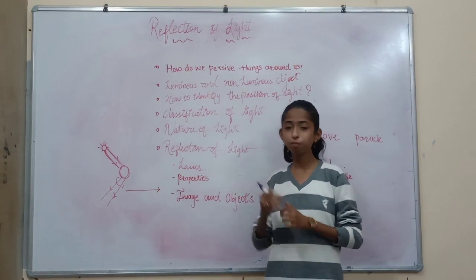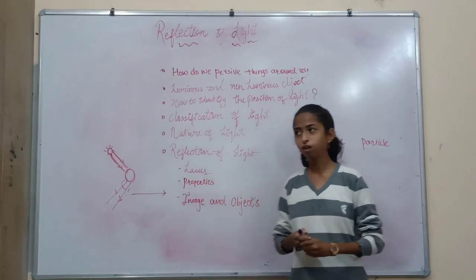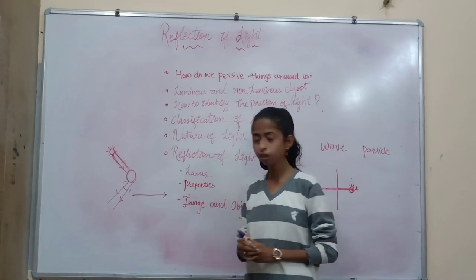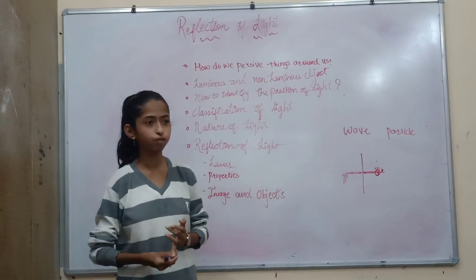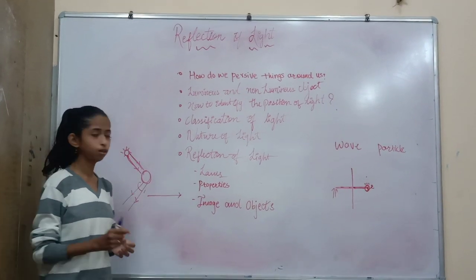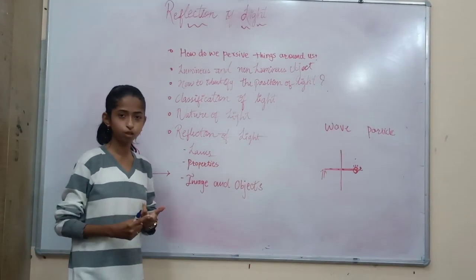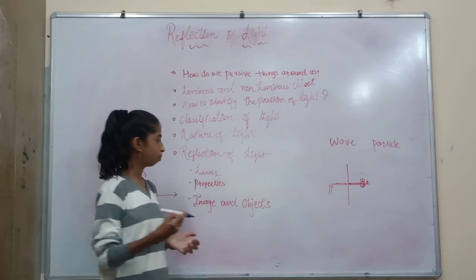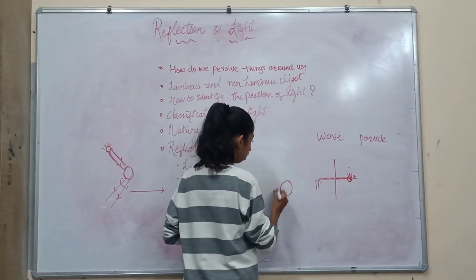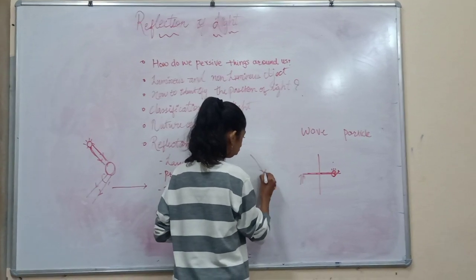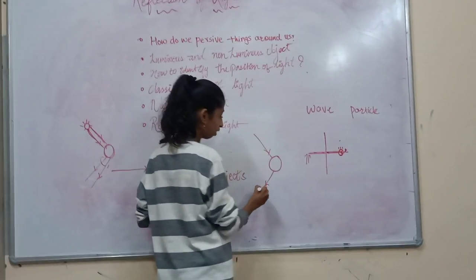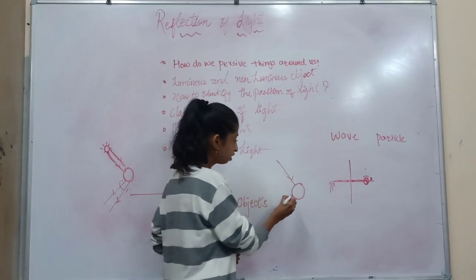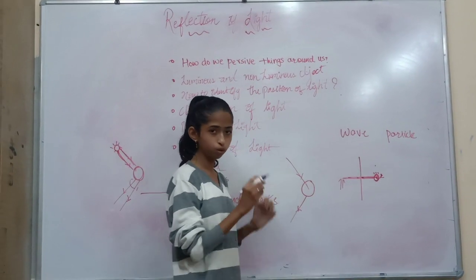There are many sources of light. We can go for the sun, LED bulb, etc. But what about the object? Objects are mainly classified into three states: opaque object, transparent object, and translucent object. What are opaque objects? If you take an example of a stone, when a light is incident on the stone, it will reflect back, right? But it is an opaque object as light is not being absorbed over the stone.